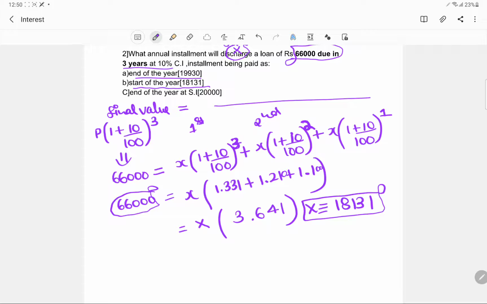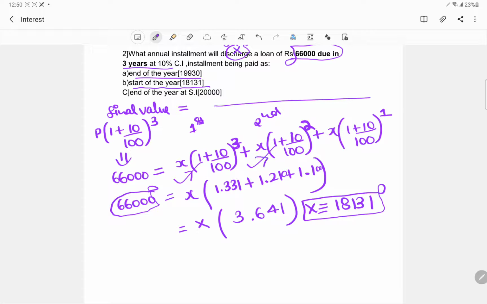Which is very obvious, because if you are paying it at the start of the year, you will have to pay a lesser amount, because you are saving an interest for an extra 1 year. Here you will save an interest on this amount for 3 years.